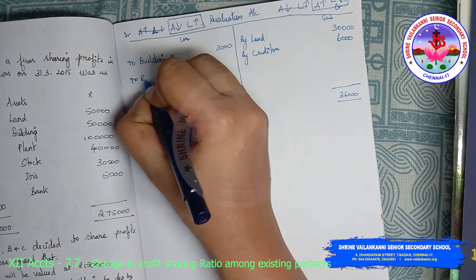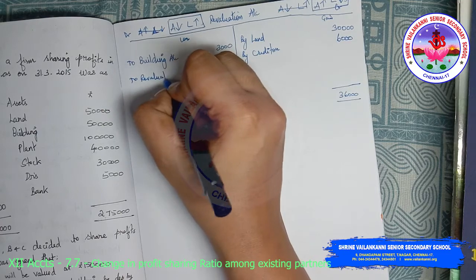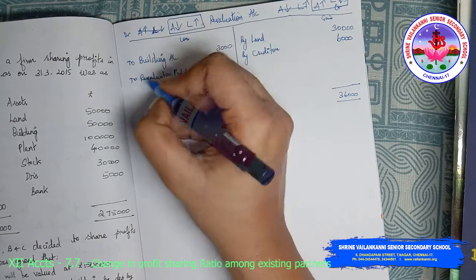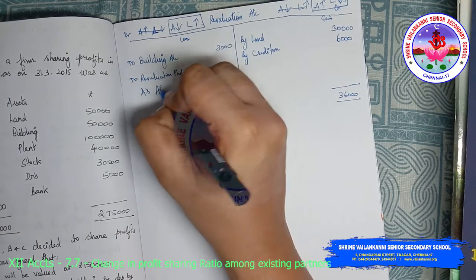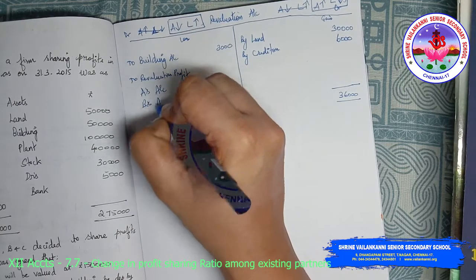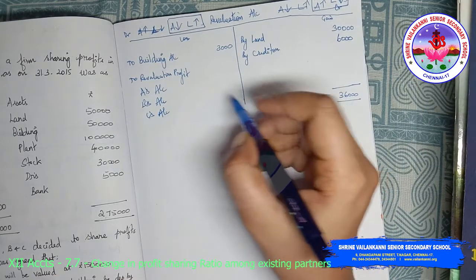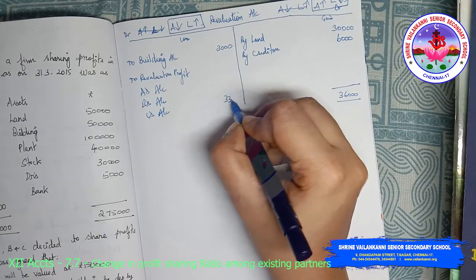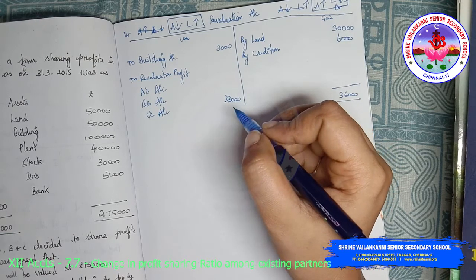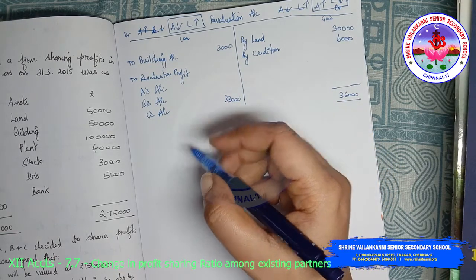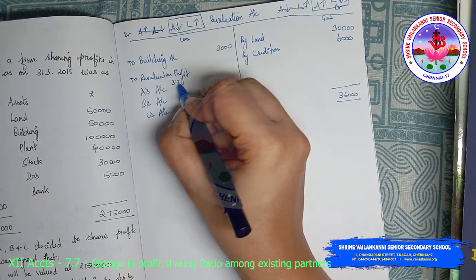To revaluation profit, A's account, B's account and C's account. The total value comes to 33,000. You have to segregate that in the old profit sharing ratio, which is 3:2:1.